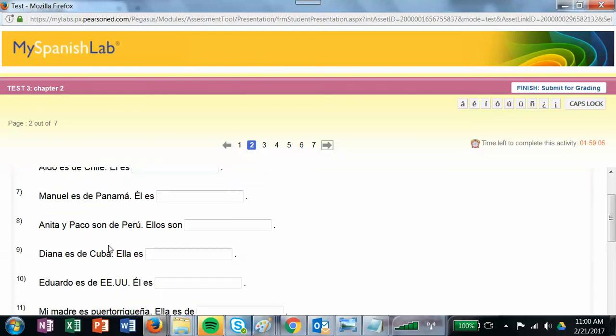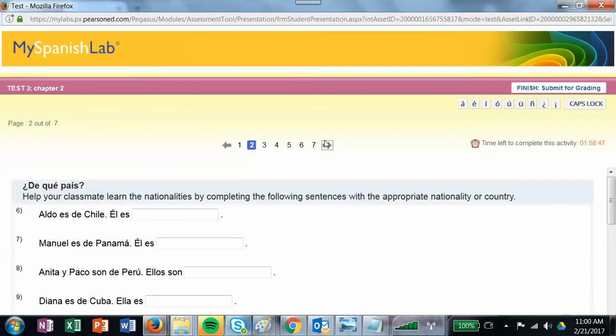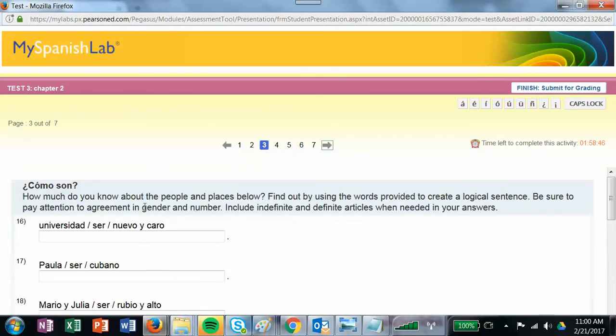Remember that sometimes there will be girls or more than one person, and adjectives of nationality are adjectives, so they need to agree in gender and number with the nouns they're describing. So if you have multiple people that are from a country, you need to make sure that your adjective is plural, and if it's a girl, then you need to make sure that it's feminine. Then you go on to the next page.